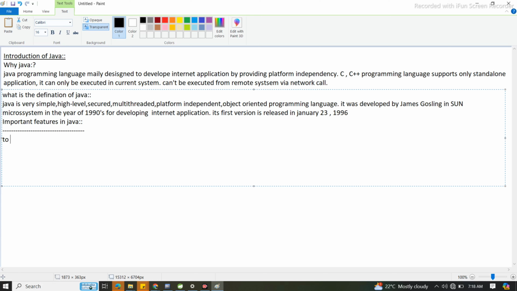To support internet application development, what features does the Java programming language have? Tell me the below features.